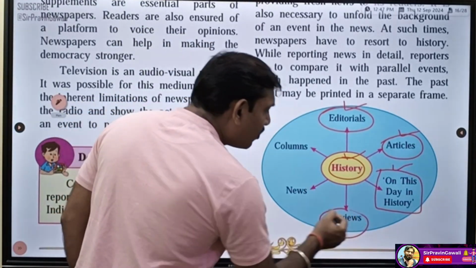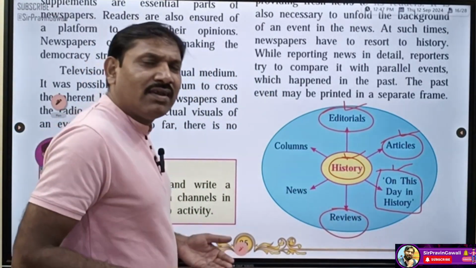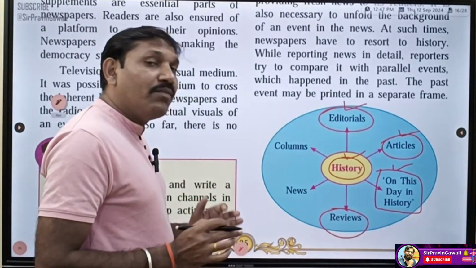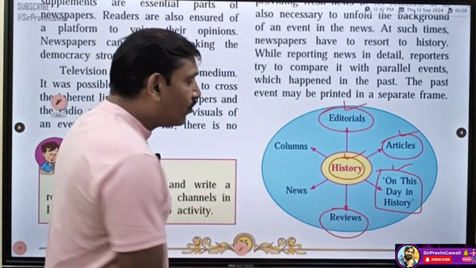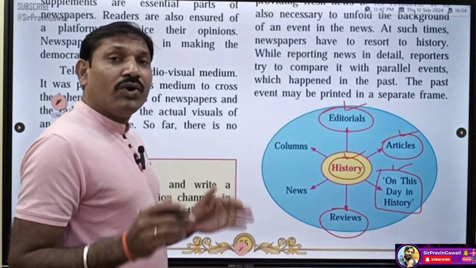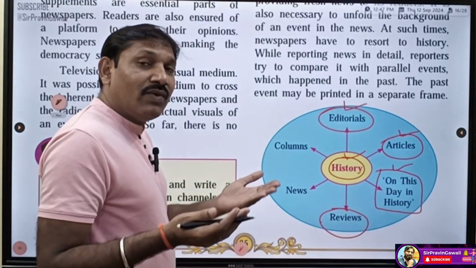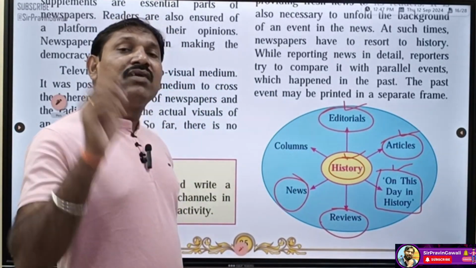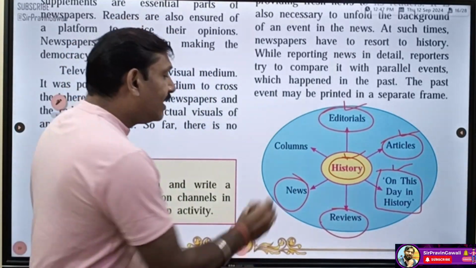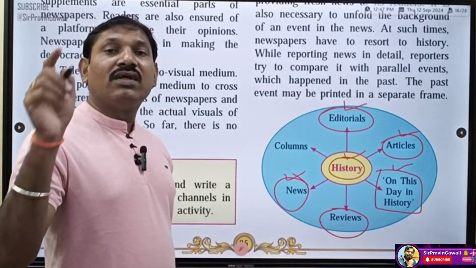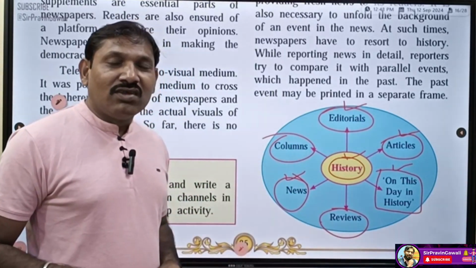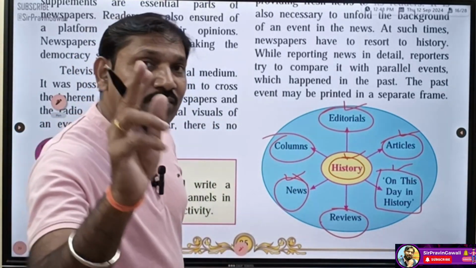Then reviews, many reviews we tell. Whenever we are reviewing something, we are telling something, we are summarizing something. Before reviewing, we compare this story or the event with others, with its historical background. News is also the same: whenever the reporters report or print, they need to tell the background or the history of that news, and columns, various columns. Okay, students, have you understood this much? Very good. Now let's move further.